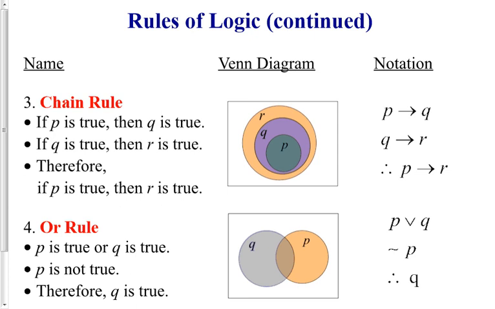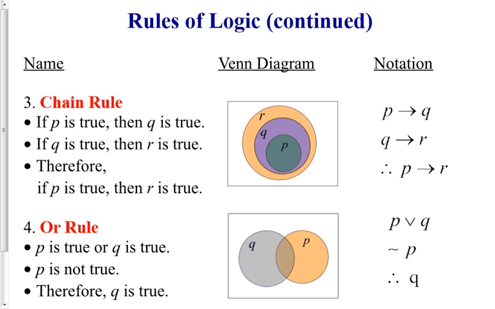And our last rule of logic, the OR rule. P is true or Q is true. P is not true. Therefore, Q is true. This goes back to our definition of a disjunction. We know that one or the other thing or both things could be true.